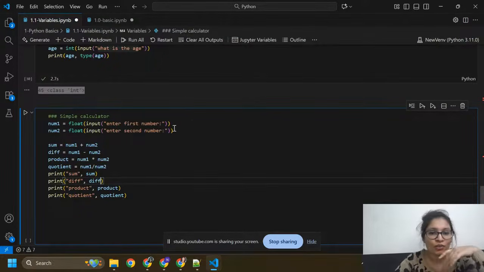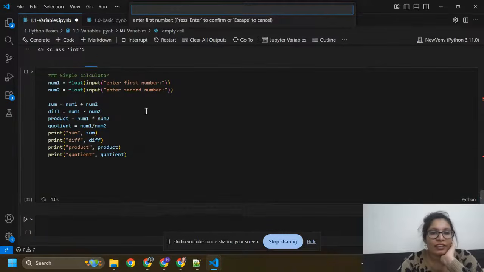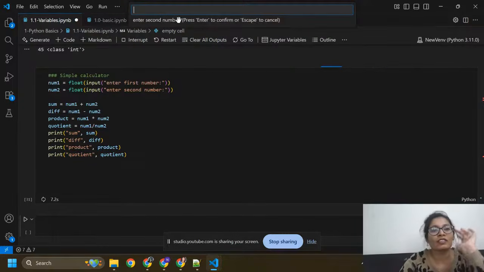So first of all you need to enter number 1 and number 2, and you just need to see the sum of these numbers, the difference of these numbers, the product of these numbers. And here I'm going to run this. It is asking you to enter the first number. I am giving here 2. I'm just going to enter. Again it is asking for the second number. Here I'm going to write 4. I'm just going to enter.